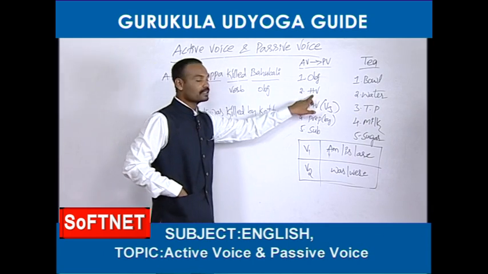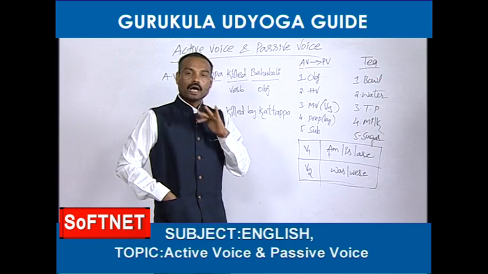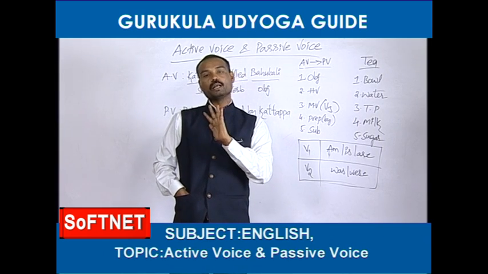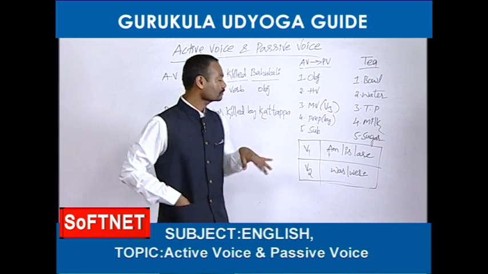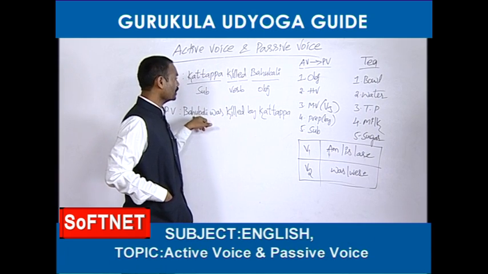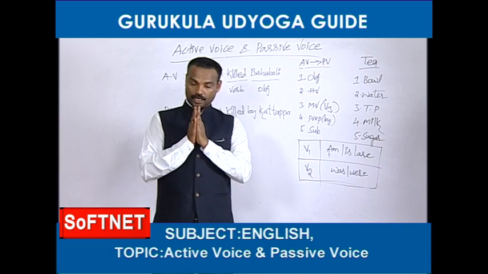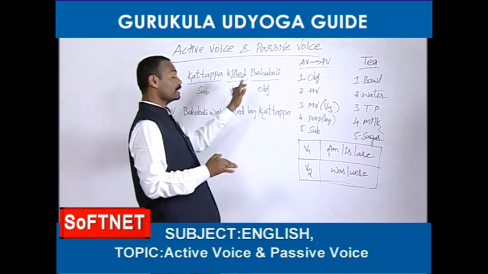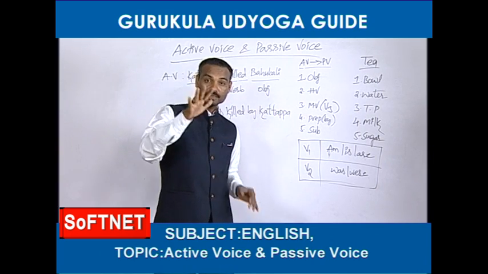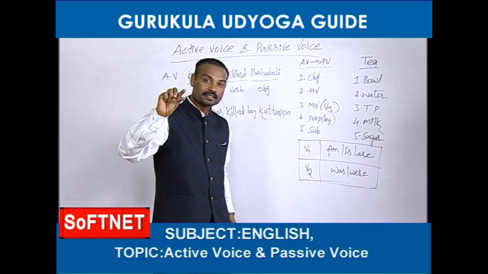Now, what next? HV means helping verb. I have already told you that in this topic, helping verbs are called B forms. After knowing the object, we should know where is the helping verb. See friends, sometimes helping verbs are given in the given active voice only. Sometimes helping verbs are given in the given active voice.